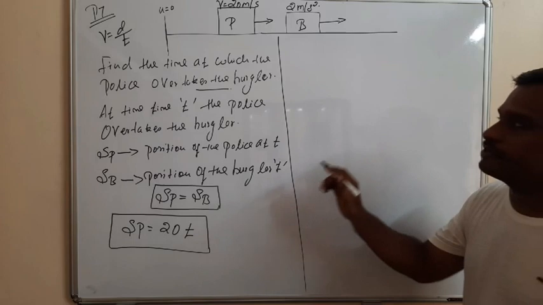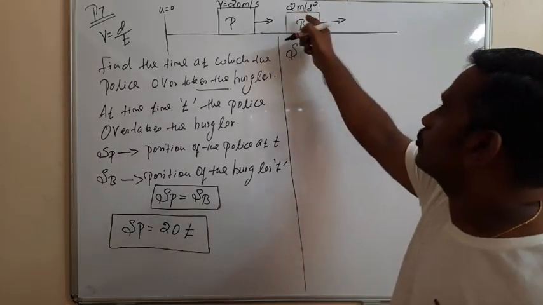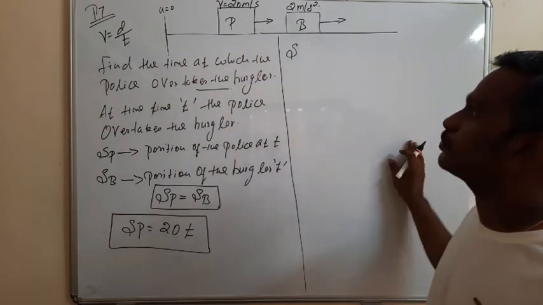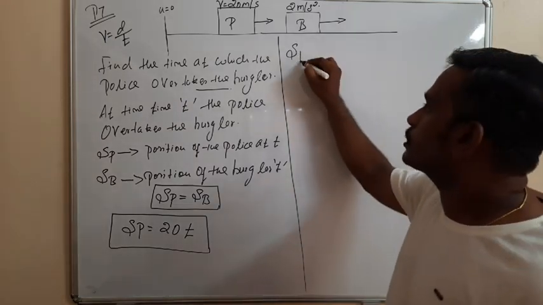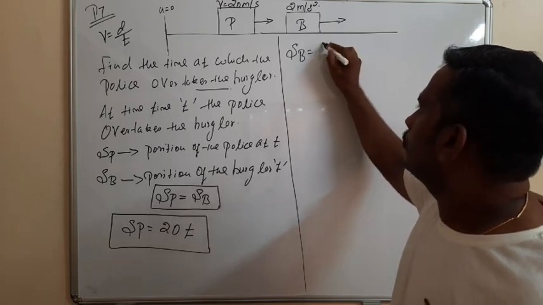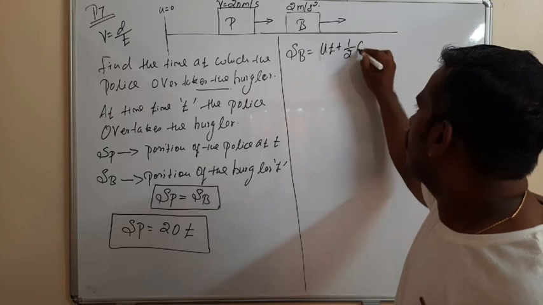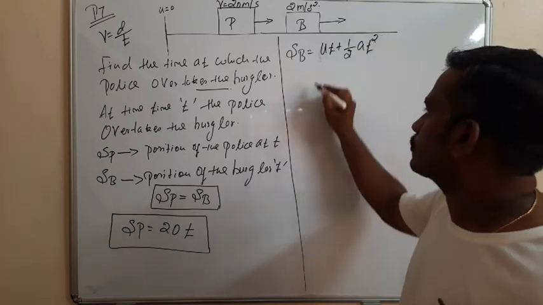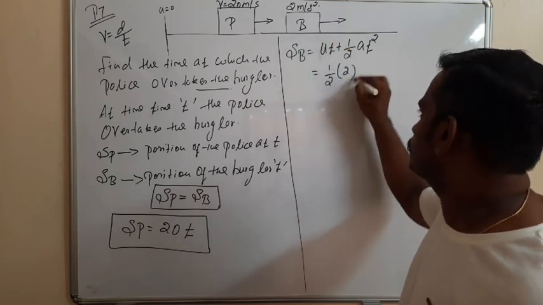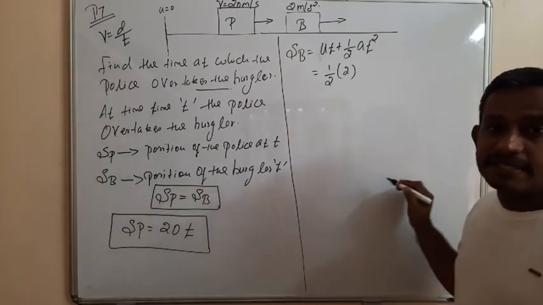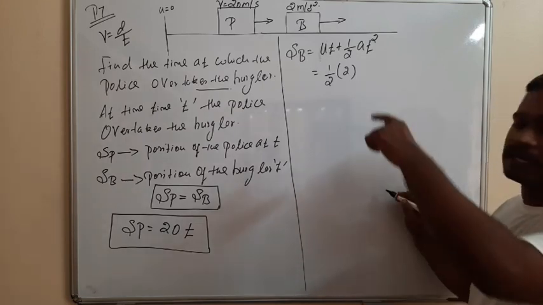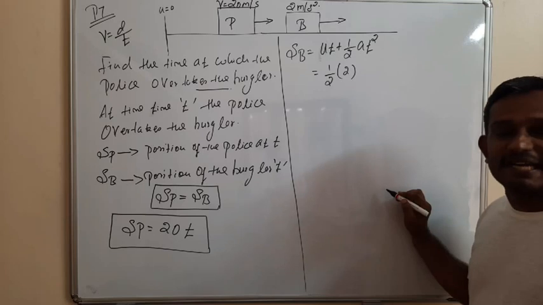Similarly, what is the position of the burglar? The burglar's car started with the initial velocity 0 and is going with the acceleration 2 meter per second square. So SB is equal to, we can use the equation ut plus half a t square. The initial velocity is 0, so half into, what is the acceleration of the burglar's car? 2, at a time. The police reached 5 minutes late, that means the burglar's car is going 5 minutes earlier than the police.